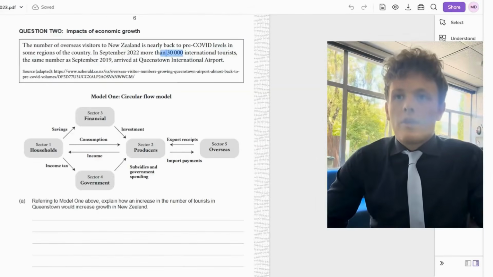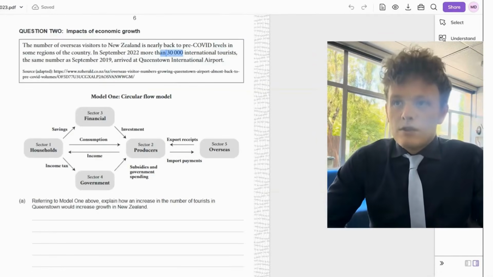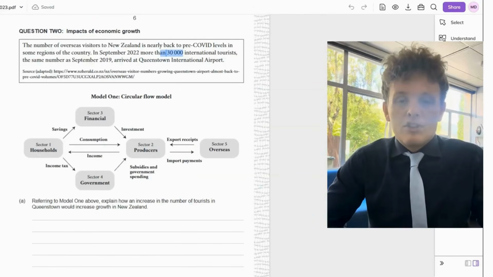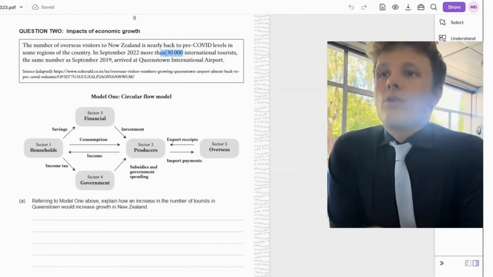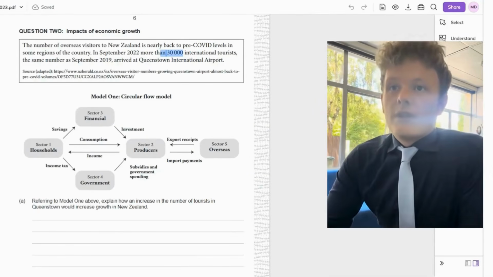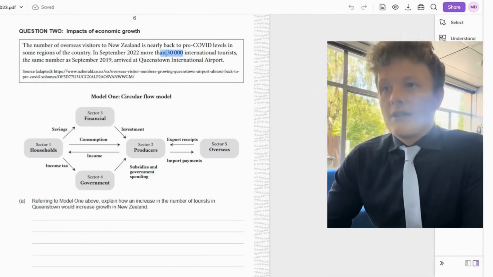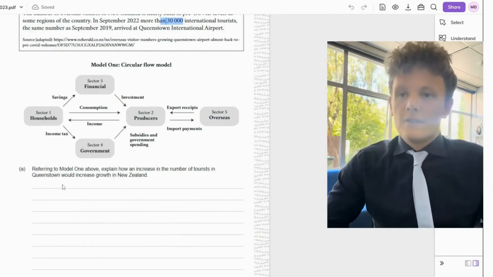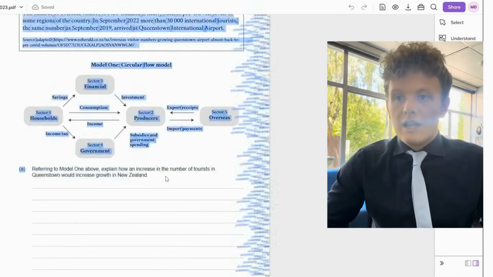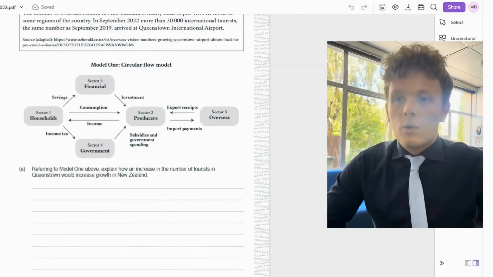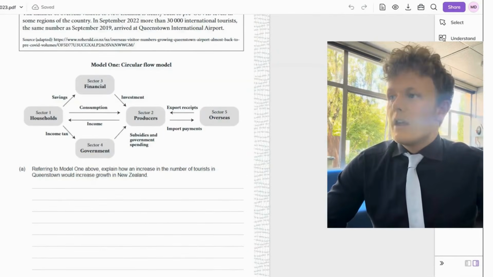Impacts of economic growth. The number of overseas visitors to New Zealand is nearly back to pre-COVID-19 levels in some regions of the economy. In September 2022, more than 30,000 international tourists, the same number as in September 2019, arrived in Queenstown International Airport. And then we've got the circular flow model here with all 5 sectors and the different money flows between them. And question A, referring to model 1 above, explain how an increase in the number of tourists in the Queenstown could increase growth in New Zealand.